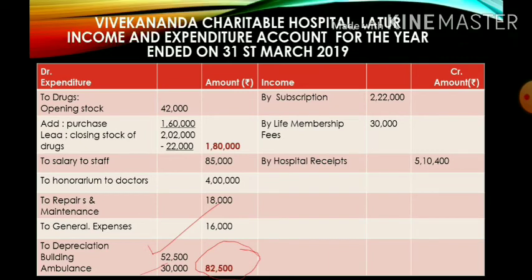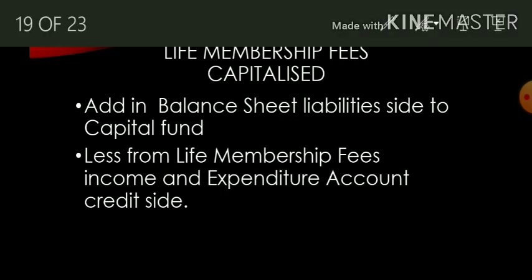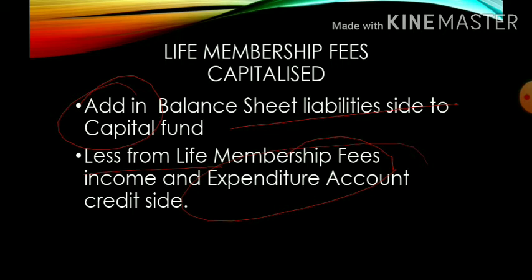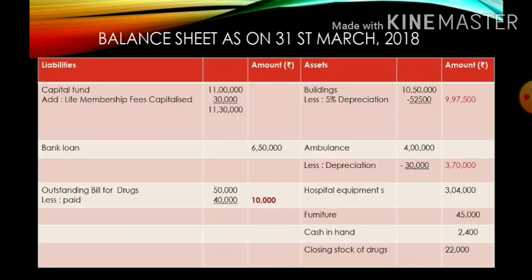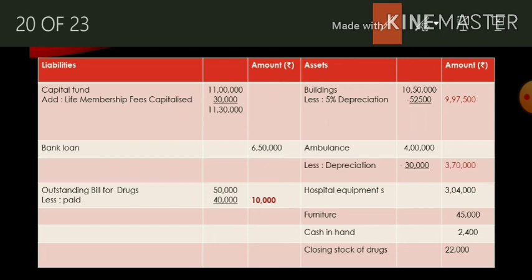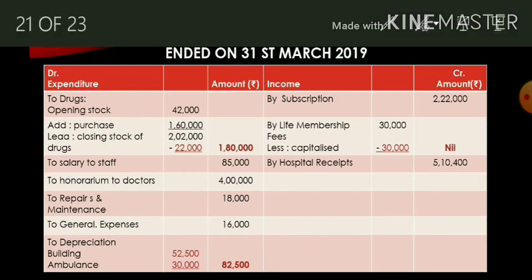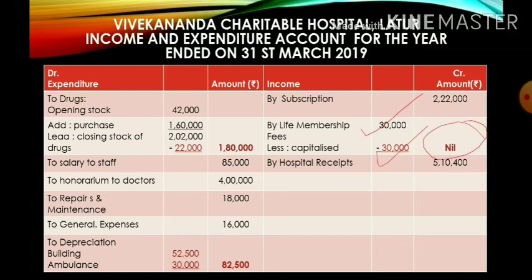Then the next adjustment is regarding life membership fees capitalized. So add on the balance sheet liability side and less from membership fees in the income expenditure account. So the effect will be, in the balance sheet we will add this to our capital fund. So total capital fund comes to 11,30,000, and in the income expenditure account, life membership fees is given on the income side as 30,000, less capitalized, so it comes to 0 or nil.